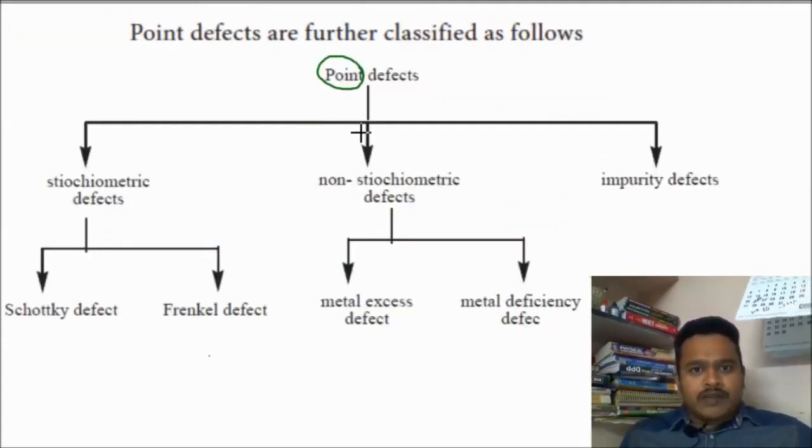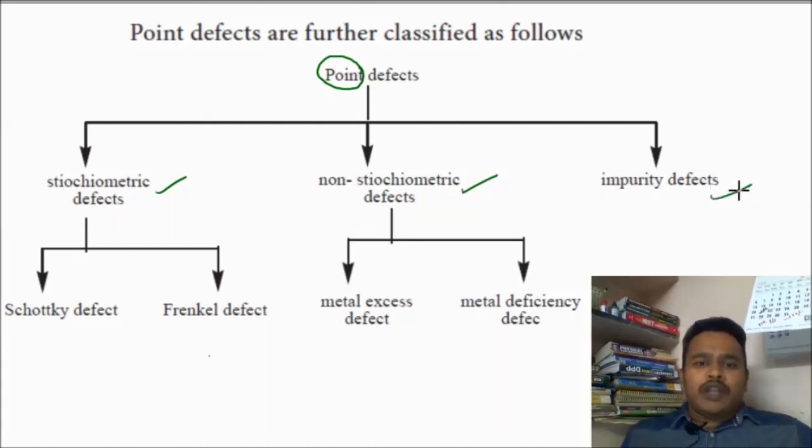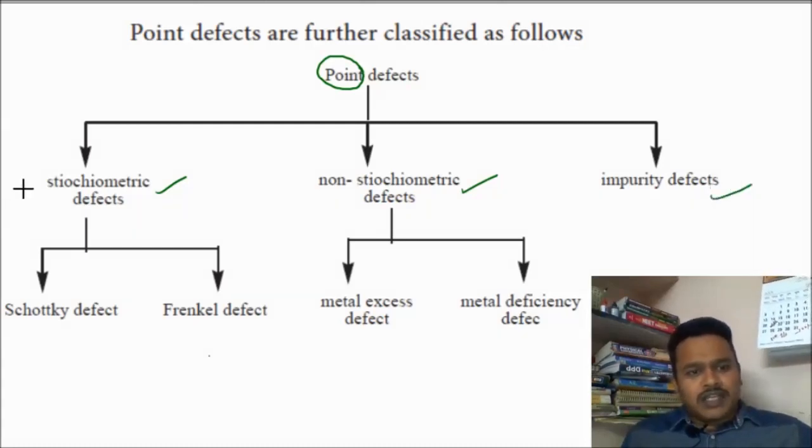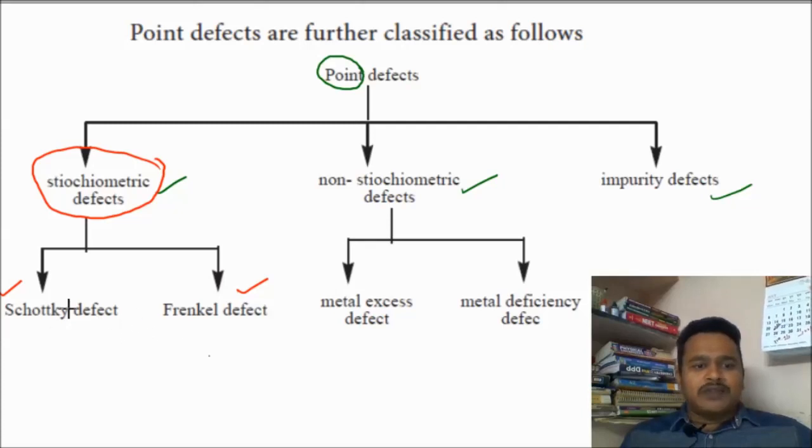Point defects we are going to classify into stoichiometric defects, non-stoichiometric defects, and impurity defects. In this video, we are going to study stoichiometric defects. In that, Schottky defect and Frenkel defect. These two are important. This will come in the examination, in competitive examinations like NEET. In this video, we are going to concentrate on Schottky defect and the other one, Frenkel defect.